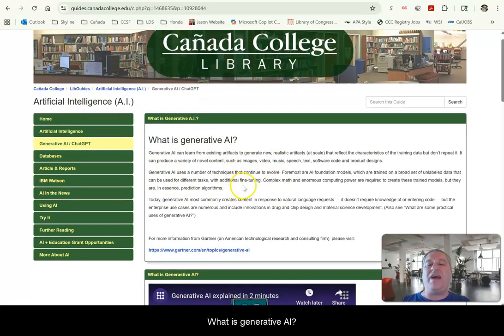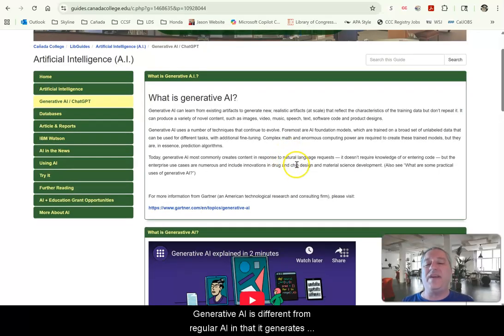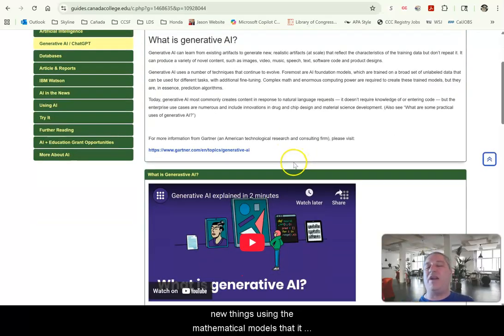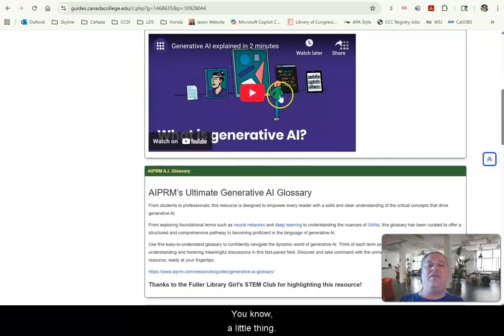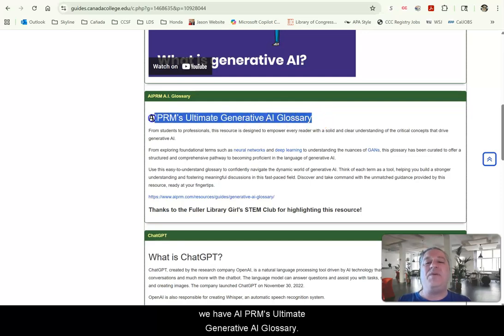What is generative AI? Generative AI is different from regular AI in that it generates new things using the mathematical models that it created or that it was trained on. Little thing again. This is kind of cool. If you're ever curious what AI terms mean, we have AI PRM's Ultimate Generative AI Glossary.